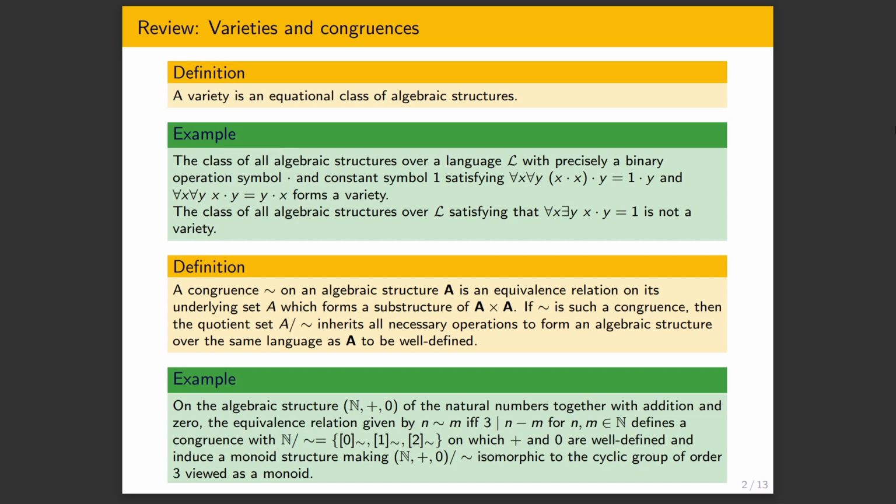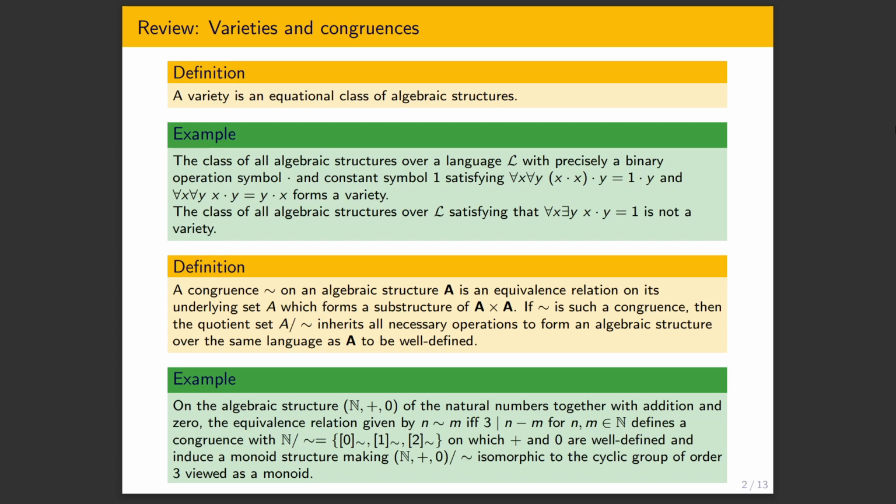So here's an example. Of course, everybody familiar with usual algebra knows about quotients in groups and rings, where we quotient by some normal subgroup or by an ideal, and we have associated equivalence relations. These equivalence relations will be congruences. But here's an example that is perhaps more unusual, and you might have never thought about.